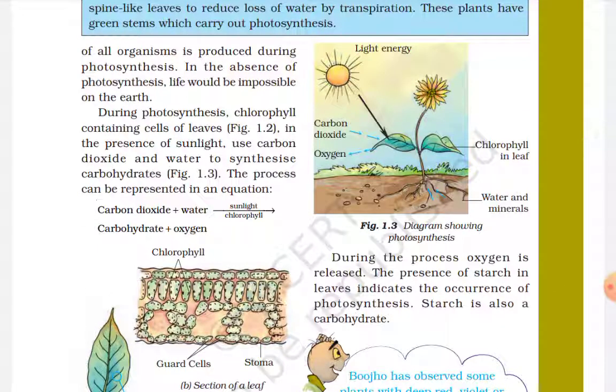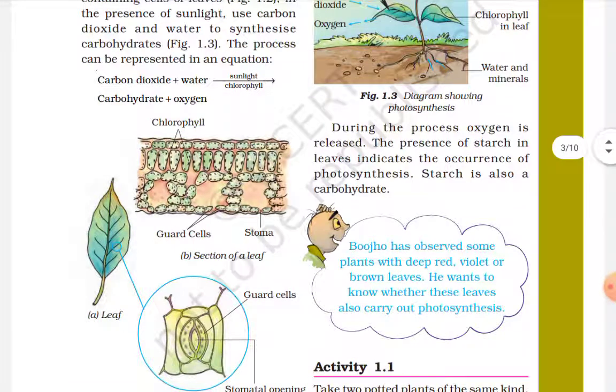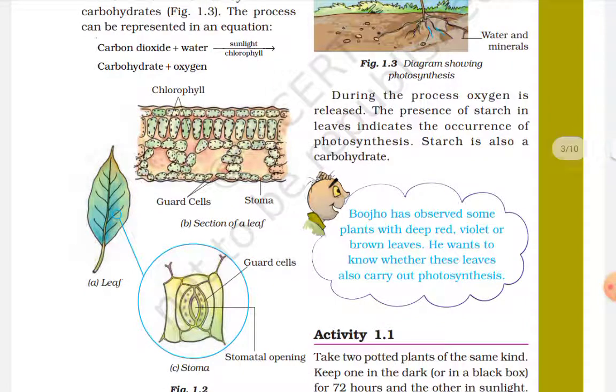During the process, oxygen is released. The presence of starch in the leaves indicates the occurrence of photosynthesis. Starch is also a carbohydrate. Bojo observed some plants with deep red, violet, or brown leaves. He wants to know whether these leaves also carry out photosynthesis. He thinks that these plants do photosynthesis. I want to know your opinions.